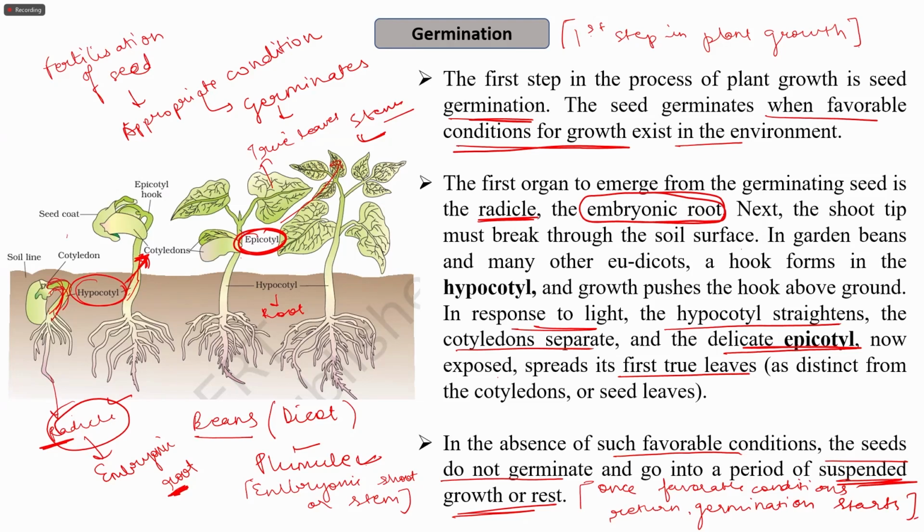So this is the first step in germination, where we can see that from a single seed a whole plant grows. By the process of germination there are changes in the embryonic organs. For example, the germinating seed has a root known as the radicle, and it has hypocotyl and epicotyl structures that lead to the formation of the root and shoot.